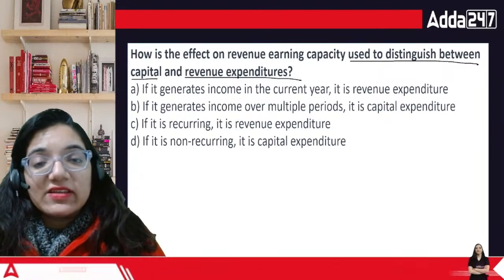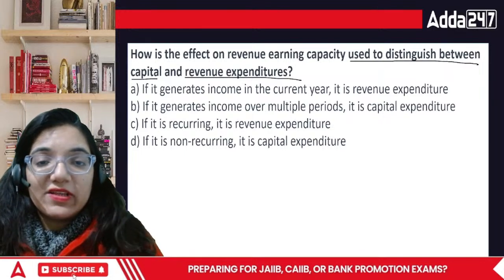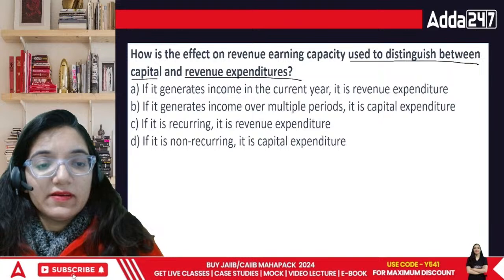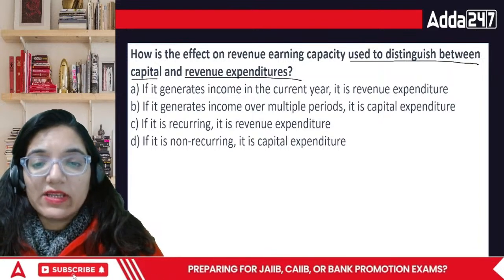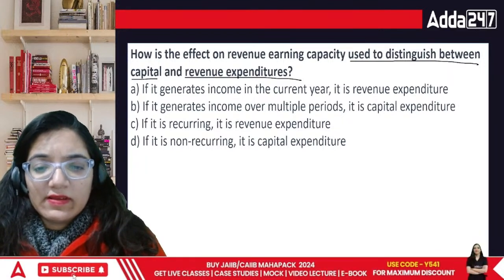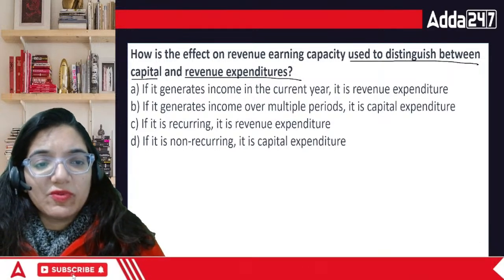If it is recurring, it is revenue, and if it is non-recurring, it is capital expenditure. What would be the answer, everyone? See, capital expenditure will increase your revenue earning capacity, while the other one will not. Okay? So in this case, what would be the correct answer?